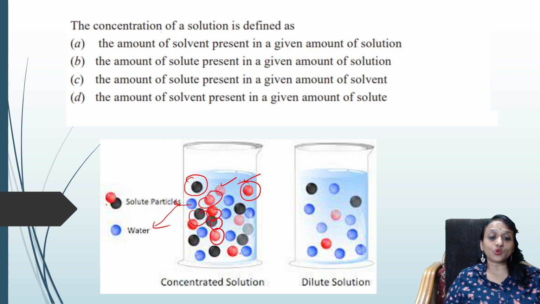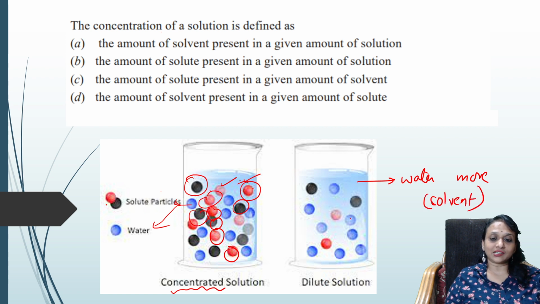You're able to see more of the solute particles, correct? So if the solute particles are more, then I call it a concentrated solution. In a dilute solution, water is maximum, that is, your solvent is more and the solute particles have become less.